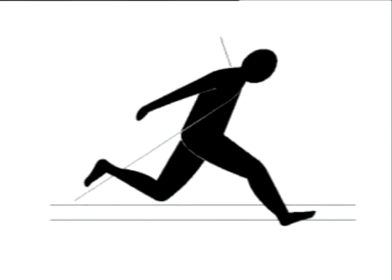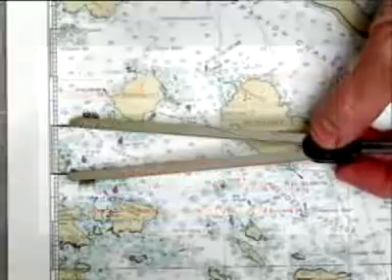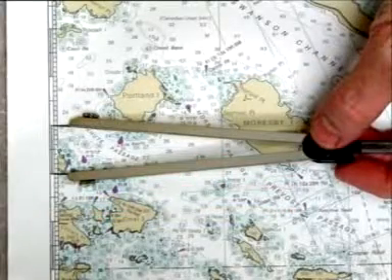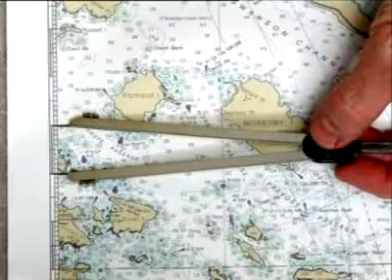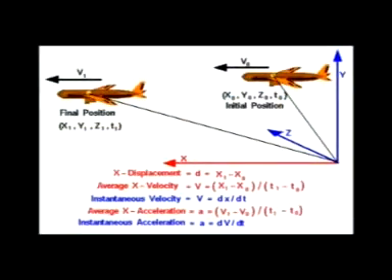It is the rate of motion in a specific direction. For example, I am going that way at 30 km per hour. My velocity is 30 km per hour. It is also described as a measure of distance divided by time. Velocity can be constant or it can change.